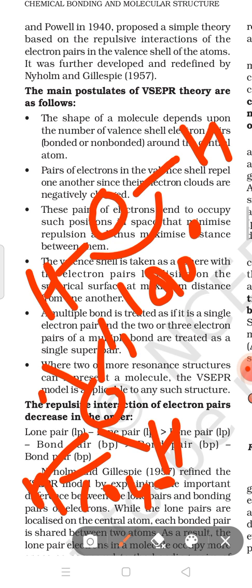Clear? This theory failed to explain various things. ये थ्योरी सिर्फ कुछ ही चीज़ों को बता पाई. For example, it could not explain the paramagnetic nature of the element or of the molecule. So there are other theories which were introduced after this theory to remove the confusion and drawbacks of this theory. Okay students, in the next video we will study the valence bond theory and molecular orbital theory also.